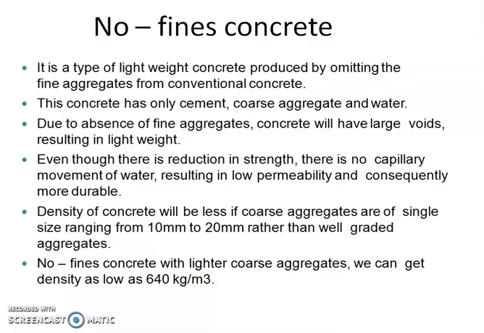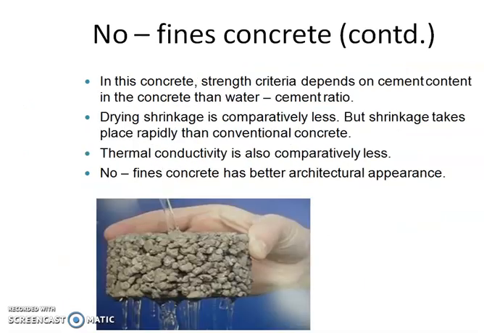Coming to no fines concrete, we are omitting the fine aggregate from the conventional concrete. Only cement and coarse aggregate will be there. Because of this, larger voids will be there. You should not use well-graded aggregates. All the aggregates should be of a single size, that is from 10 to 20 mm. Only then you will have many gaps in between. The density is around 640 kg per meter cube. The picture shows the no fines concrete. See the permeability characteristics of this no fines concrete.